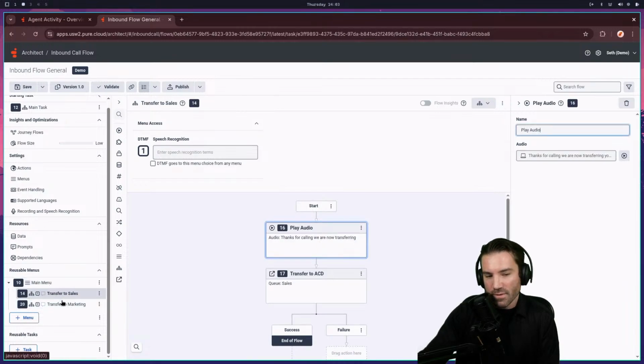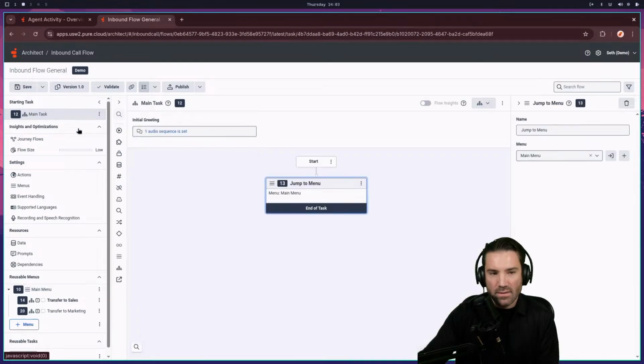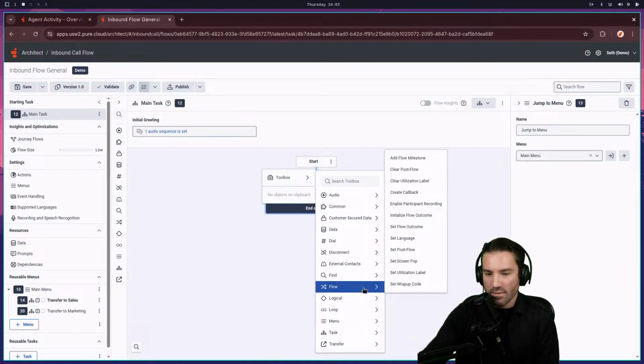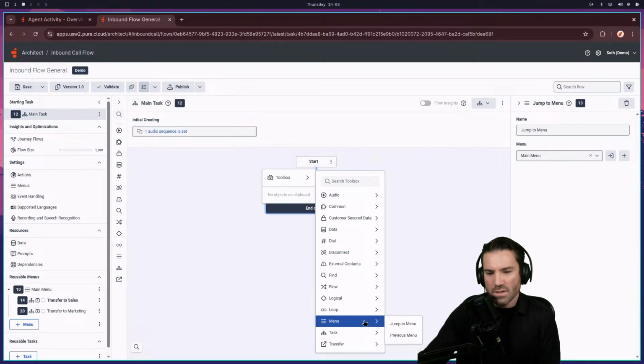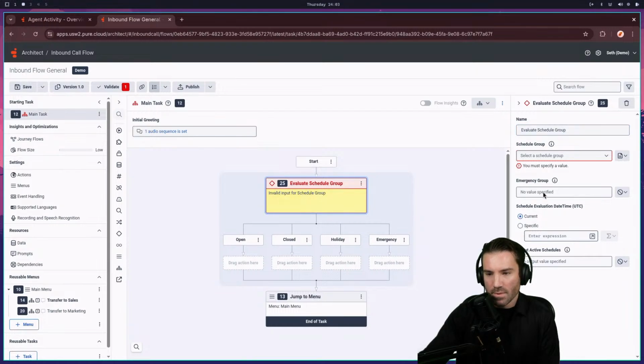Okay, so I've got 2 different transfers off this main menu. One of the things I want to do is add in a bit of scheduling up here at the start, because right now that's the main menu, but what if things are closed? So here what I'm going to do is add in a flow attribute to decide, hey, let's go a little bit differently if we are in a closed state. So I should be able to go in here. Actually, no, it's in the logical areas. So schedule group. And that's where I'll put in the Acme main schedule.